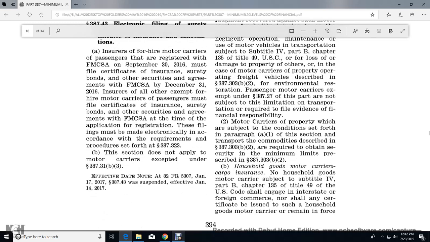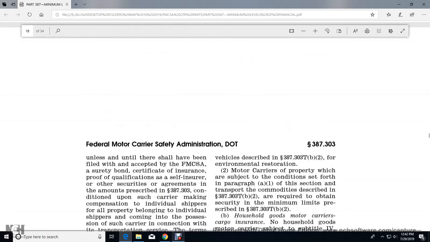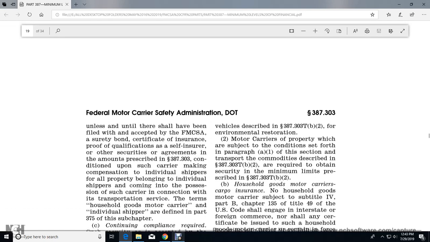Household goods and motor carriers insured for the no household good motor carrier subject to subtitle 4 of the Part B of the Part Chapter 135 of the Title 49 U.S. Standard Code shall give the interstate foreign commerce and nowhere shall any of the certificate be issued by such of the household goods motor carrier to remain in force unless until they have been filed with except with the Federal Motor Carrier Safety Administration surety bond certificate insurance proof qualification self-insurance other security agreements an amount prescribed in 387.303